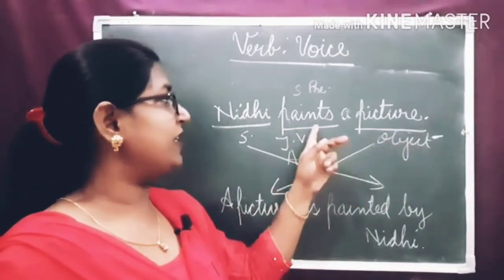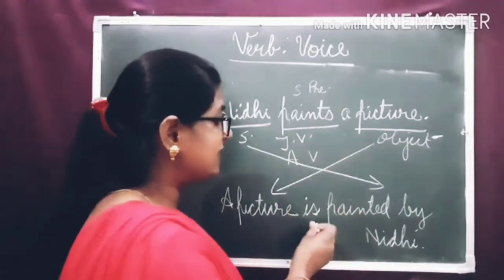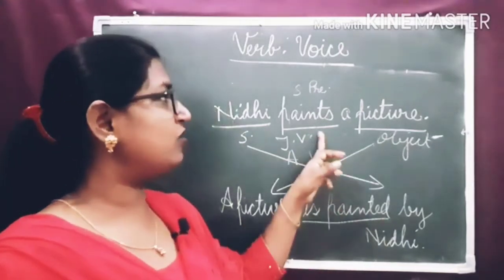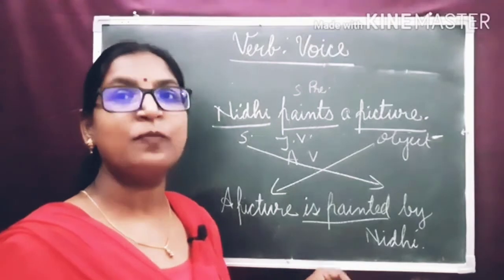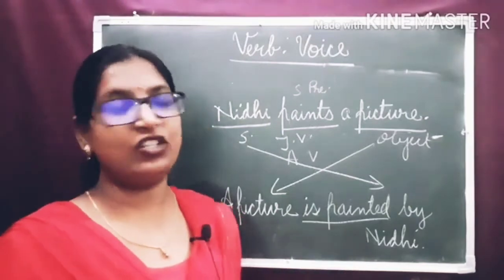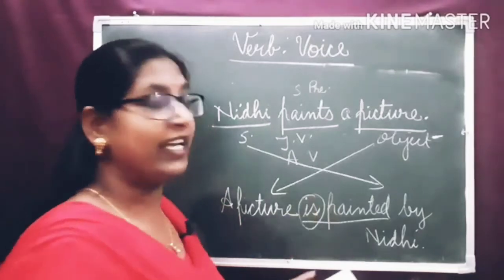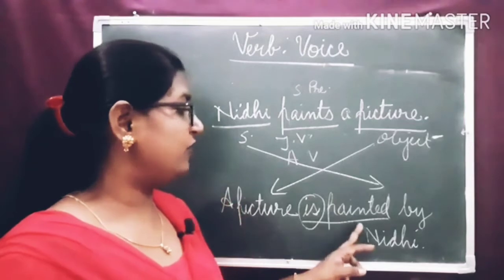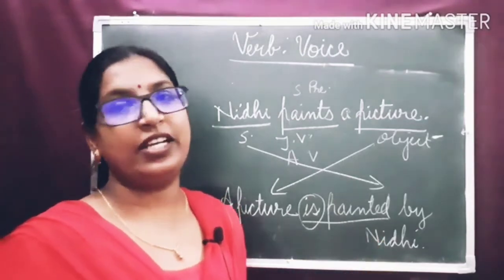The form of the verb is used according to the tense. Here we can see that the tense of the verb is not changed. This sentence is in simple present tense and this sentence is also in simple present tense. And in passive voice, my dear children, the helping verb helps us to recognize the tense. This structure helps us to recognize the tense.